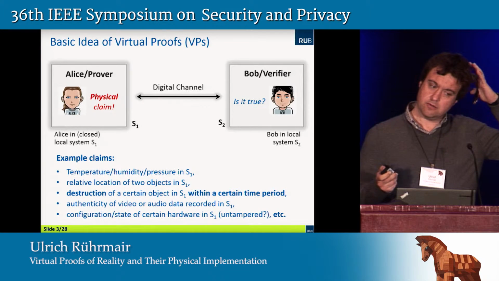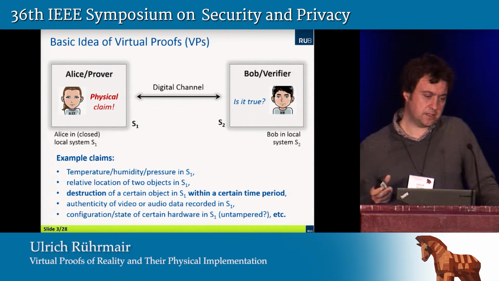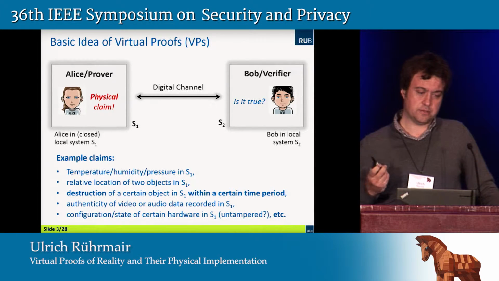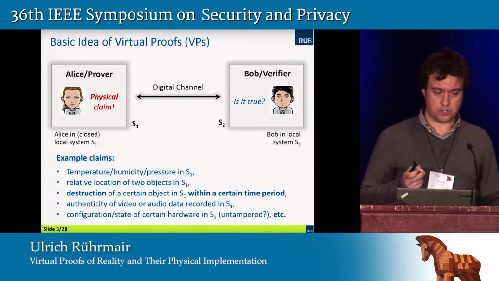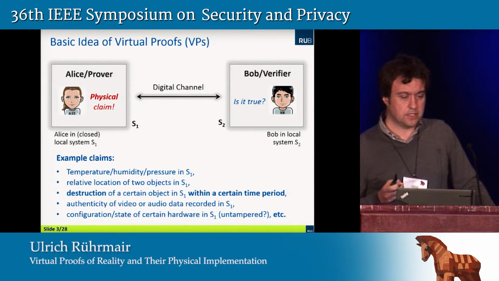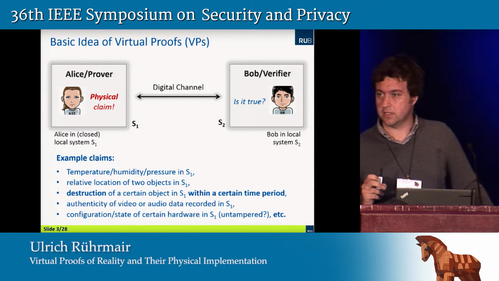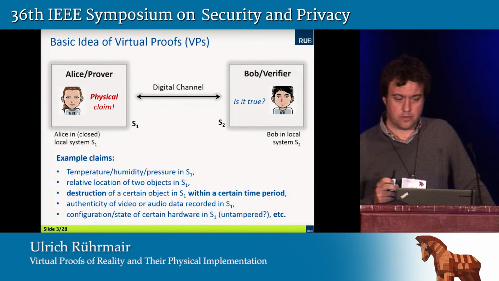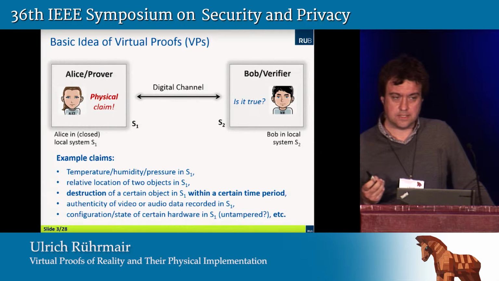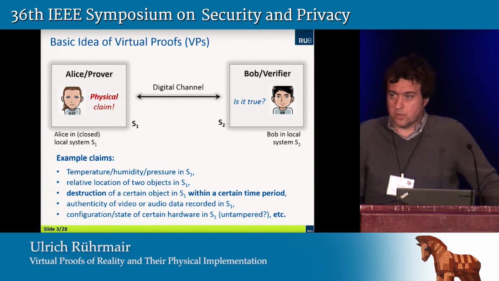Just in order to familiarize you a little bit further with the type of claims that I had in mind when I was designing the primitive, here's a list of example claims. Alice could claim, for example, the temperature, the humidity, or the pressure in her system, the relative location of two objects in her system, the destruction of a certain object in her system within a certain time period. That's an interesting one, isn't it? The authenticity of video or audio data recorded in her system, or the configuration or state of a certain hardware in her system. Is it untampered or not?